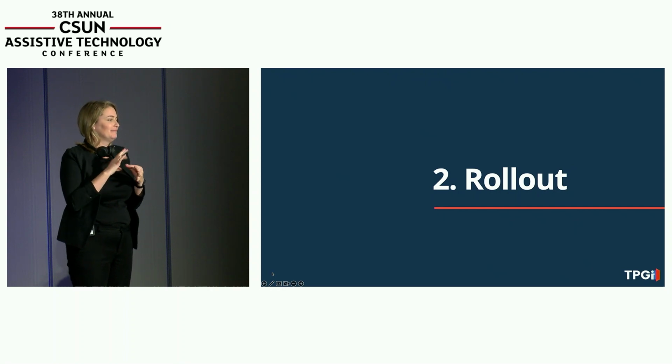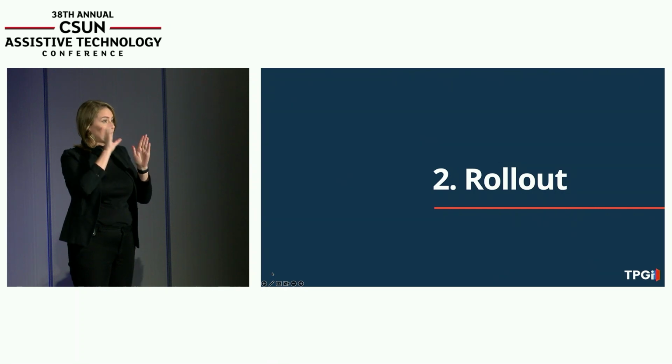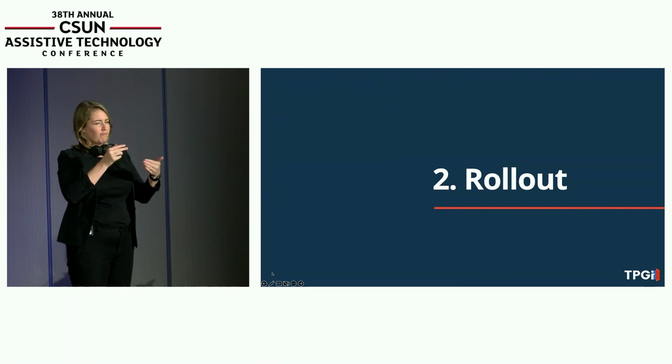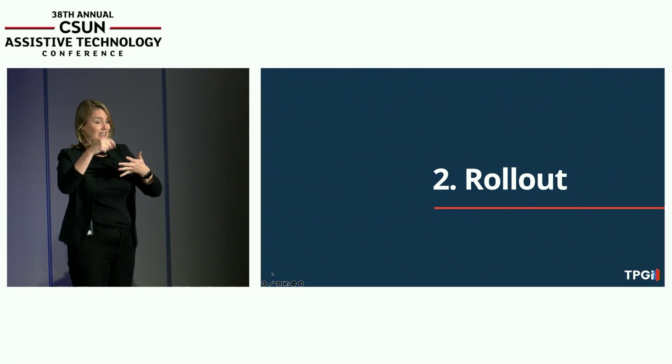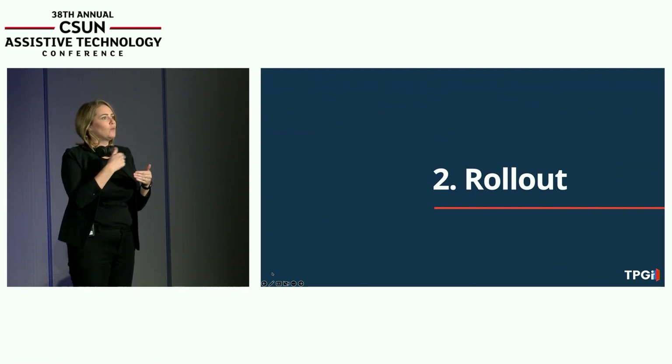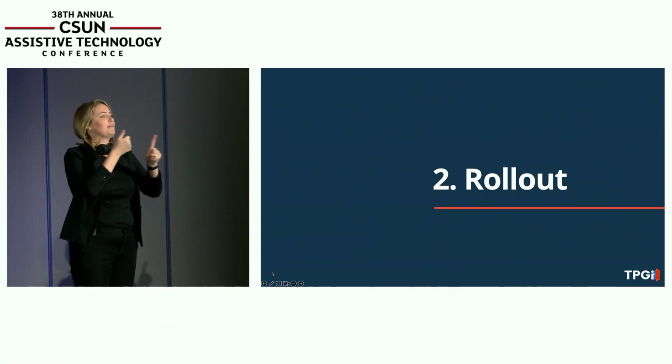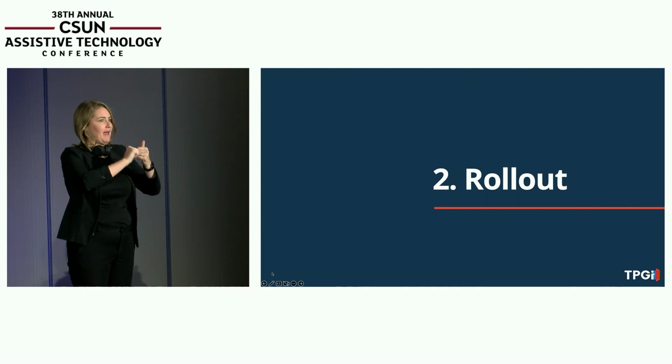So once you've done these phases of analysis, you should start to get a very, very good picture, particularly of where you sit now. And you really want to get a baseline. You want to understand what's my current state. No matter how bad it is, you want to get a really clear picture of your current state, because only from there are you going to be able to understand the changes and your own processes. And we work with, obviously, a lot of organizations, and the hardest thing for many organizations is to understand themselves and how they're set up and how they work in terms of accessibility. So getting that picture is all part of it.